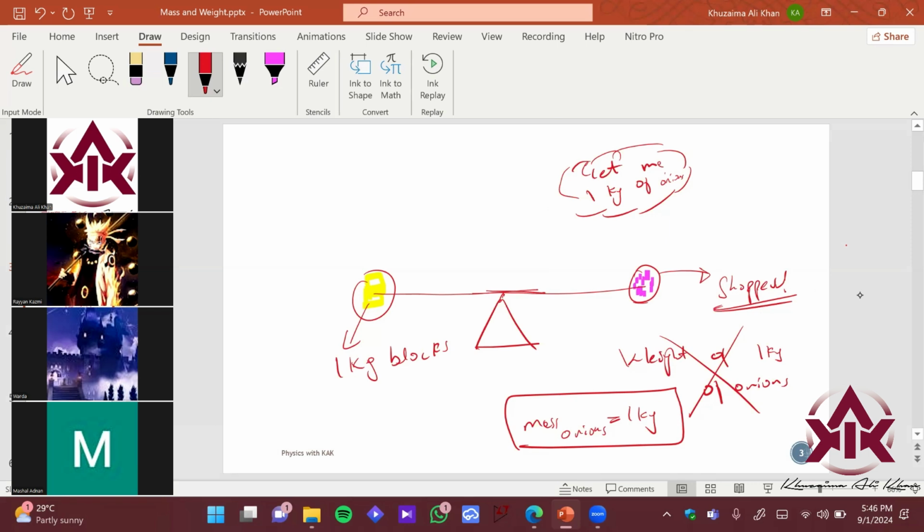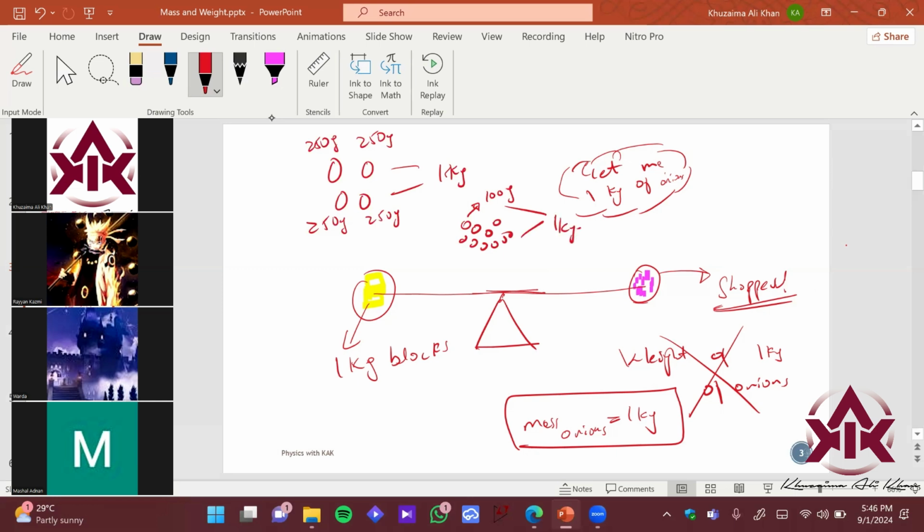Yes, that's basically it. Let's imagine you want to get 1 kg. If you are taking big onions, you get only 4. Let's say each onion is 250 grams. If you combine all 4 together, you will get 1 kg of mass, right? Imagine if you are taking small onions, obviously they weigh less, so you can get more onions. Let's say one onion is approximately 100 grams. We get 10 onions, and if you combine that mass, you will get 1 kg. Still, in the end, we are getting a mass of 1 kilogram of onions.